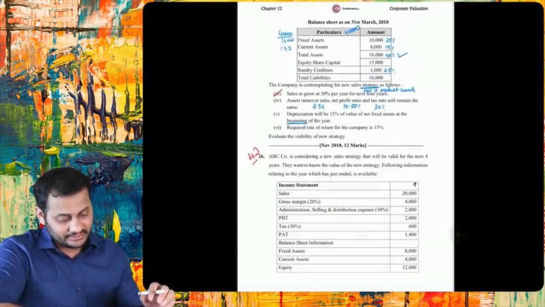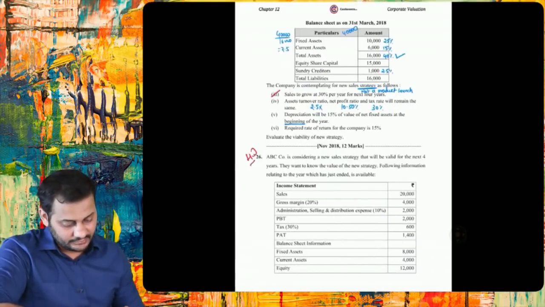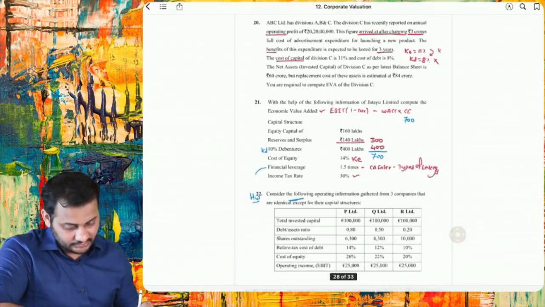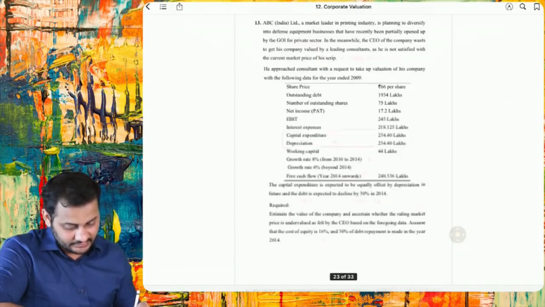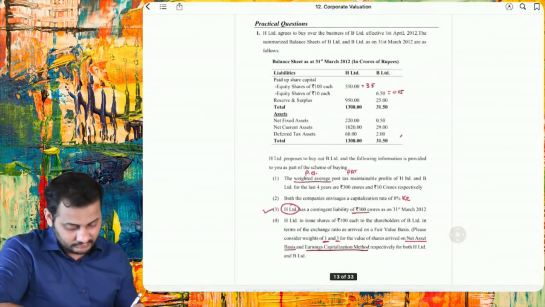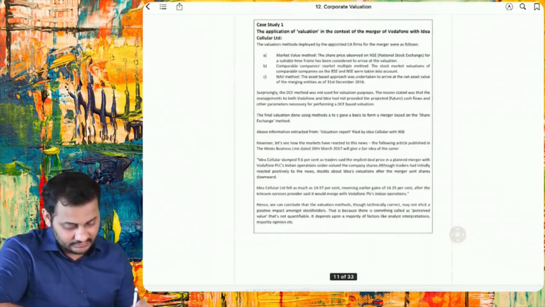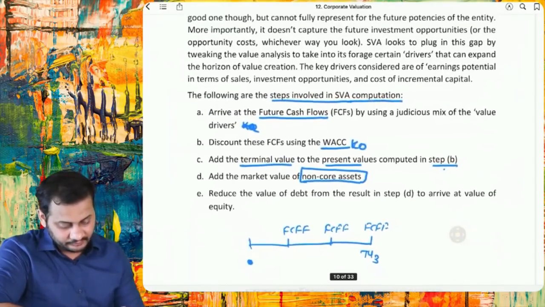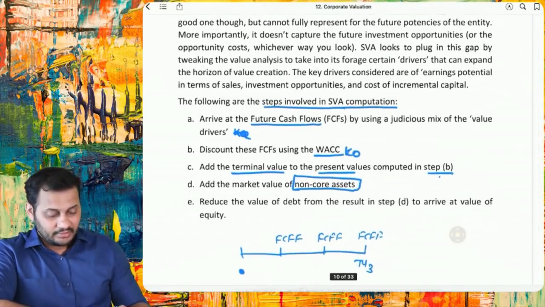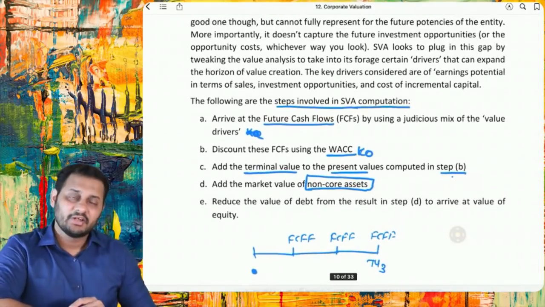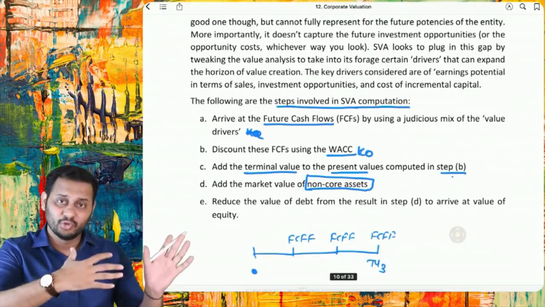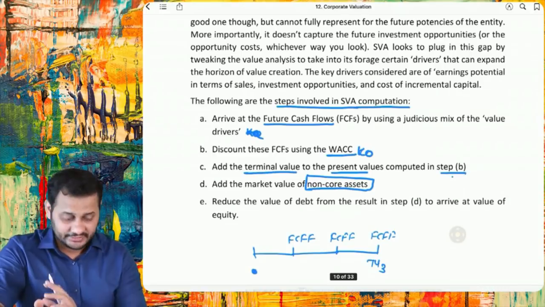And the last concept in your syllabus of corporate valuation is shareholders value analysis, which is just a new name, but it is a simple concept. You have already gone through this concept, and let me tell you how. See what are the steps involved in shareholder value analysis, and try to remember if we have followed these steps in any of the questions.